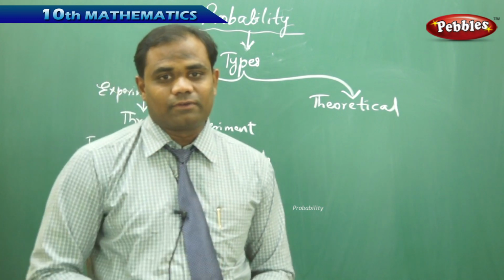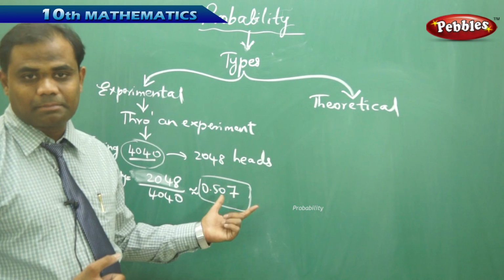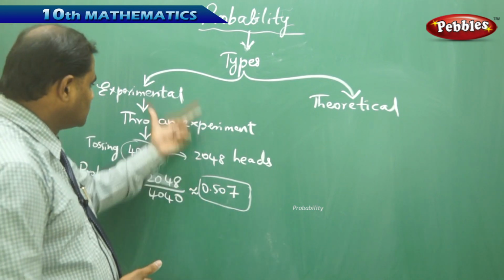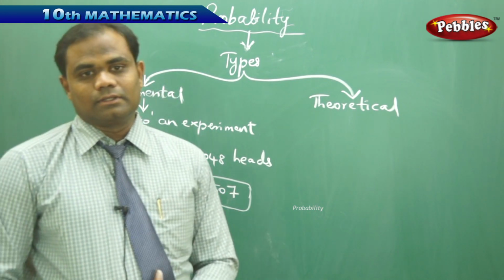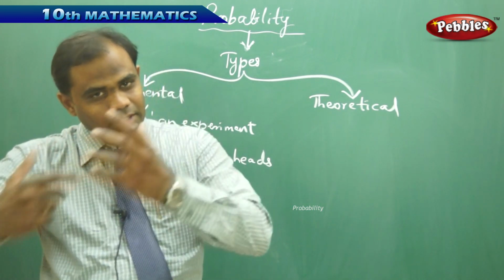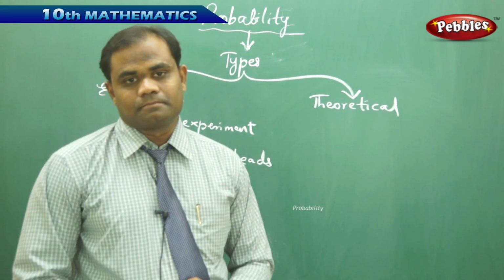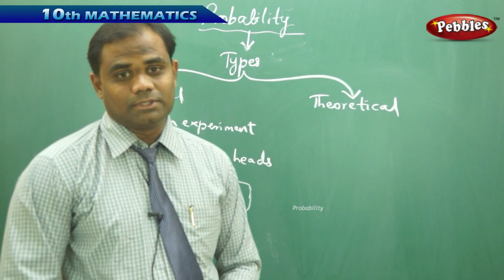So such kind of experiments through which we identify the percentage of chances of happening and not happening is called experimental probability. The process of experimenting by tossing a number of times and then finding each of the results is called experimental probability. Now what is theoretical probability?